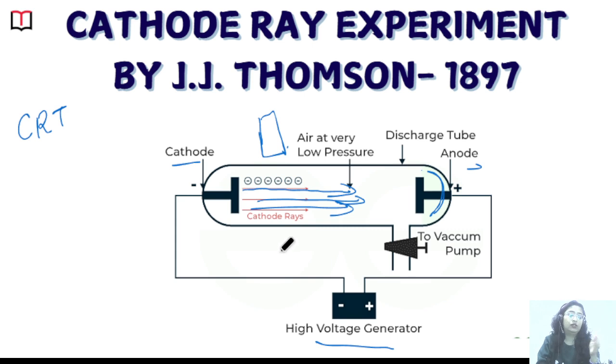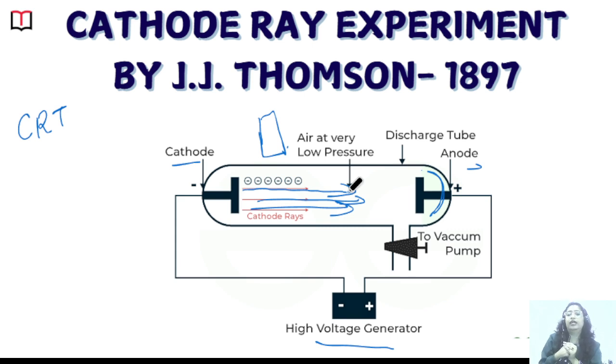The rays got deflected from their position. They got bent. If it was a light ray, it wouldn't have bent, because if you bring a magnet closer to any light, it does not bend. It goes in a straight line only. But this was bending. So he thought that this might be something else, not just light.